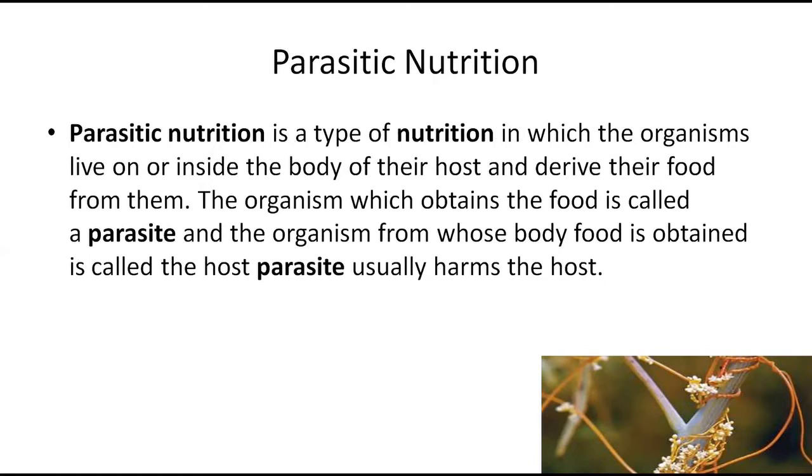The organism which obtains the food is called a parasite, and the organism from whose body food is obtained is called the host. A parasite usually harms the host. In this nutrition, a plant captures the host plant, and it has roots inside that take all the nutrients from the stem of the plant.